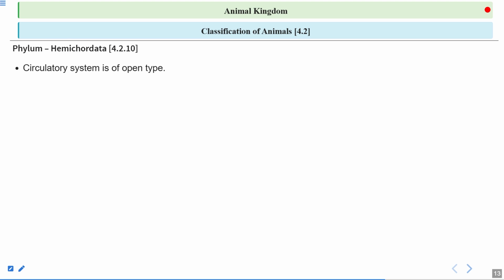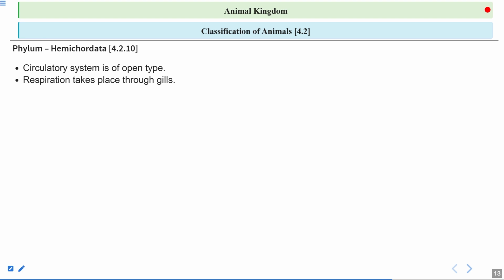Circulatory system is of open type. Very, very important. We have seen in some of the previous phyla that they have the closed type of circulatory system, like Annelida. Now, this is one of the progressive phyla after Annelida, but still it has an open type circulatory system. The heart can pump the blood, and this blood flows over the tissues or the organs.